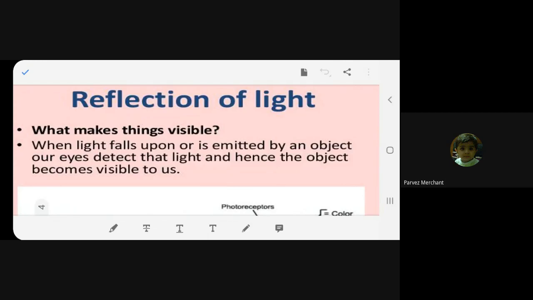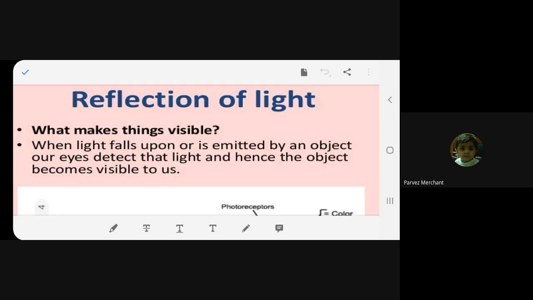No. So that means are we blind? No, we are not blind, but it is not visible. There may be lots of objects in the room, but it is not visible. Why? Because the light is not falling on any object, so it is not visible to us. So to make things visible, what is required? Light. I hope you have understood. Yes, ma'am.